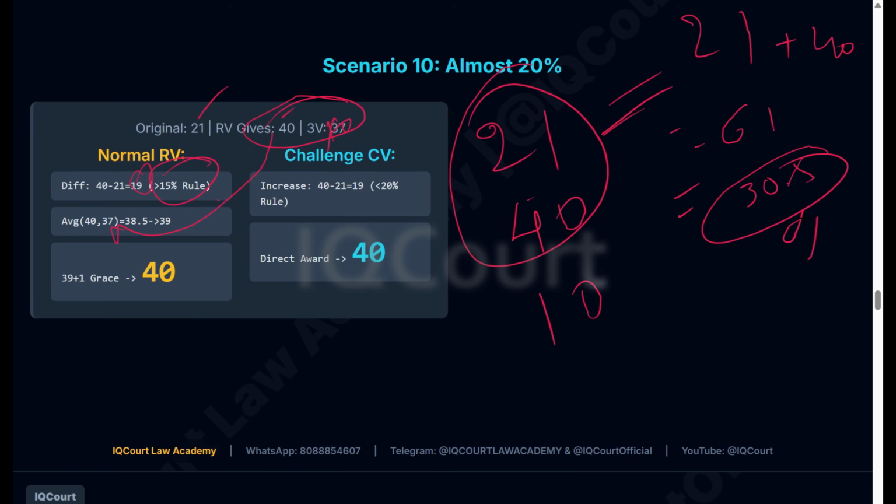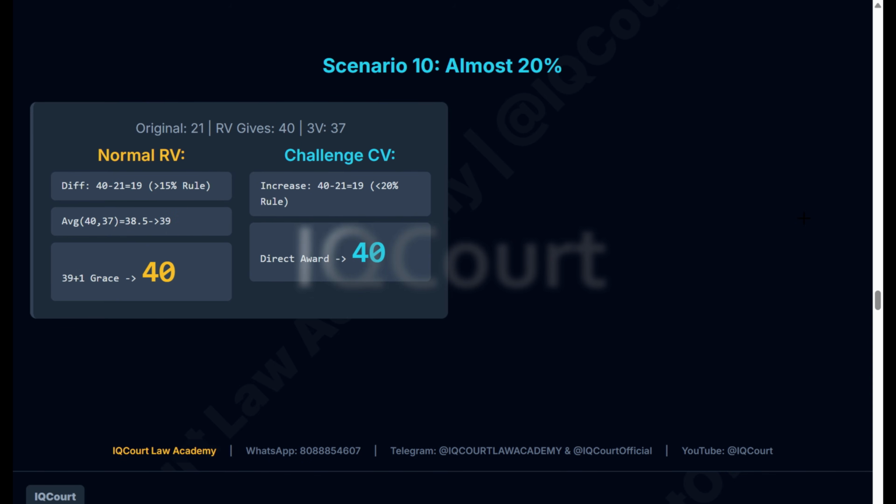I just showed you an example, but it depends. They will do the average of these two if it is more than 15%. In the challenge valuation, if the increase is 19 marks, it is less than 20 marks. So they will give you the full mark. That is 40. Here also you got 40. They are giving you grace marks. Here nothing is pending. You pass the exam.